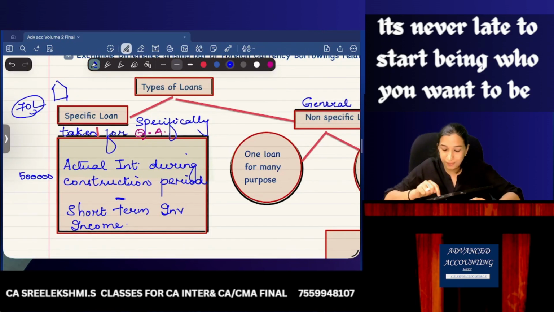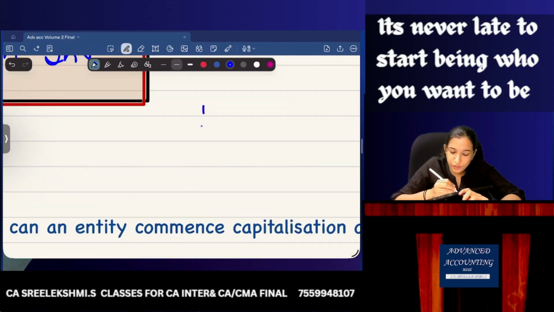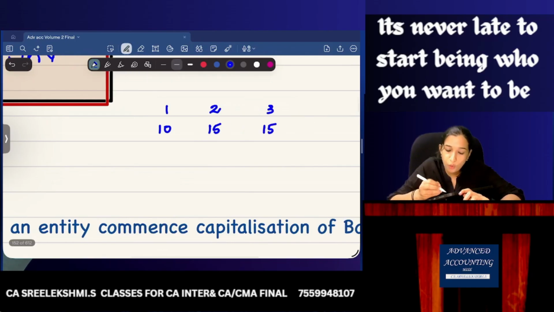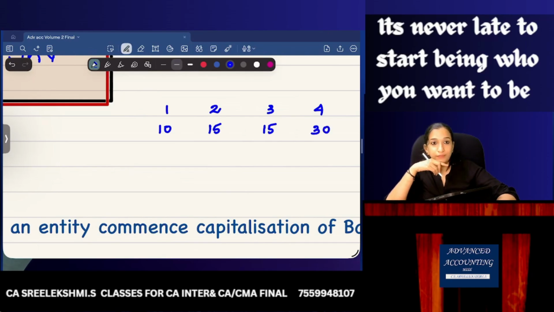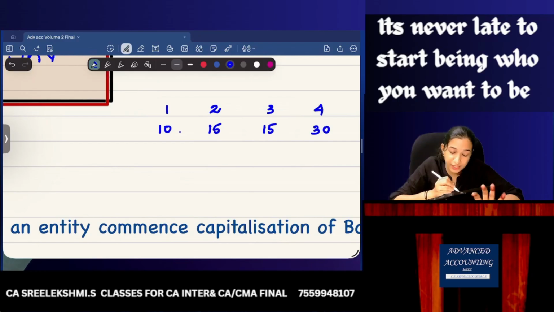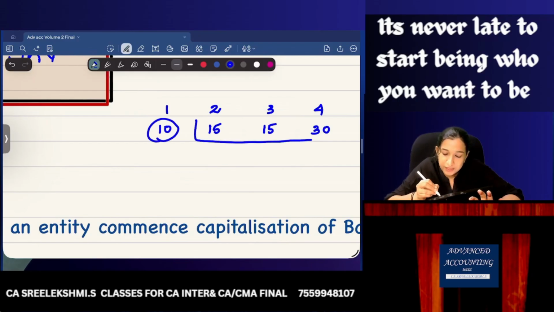No, on a piecemeal basis. So, for example, first month I withdrew only 10 lakhs. Second month I withdrew 15 lakhs. Third month, I withdrew 15 lakhs. And fourth month, I withdrew the balance. How much is there? 30 lakhs. So first month itself, I know that I need only 10 lakhs. So the balance, this 15 plus 15 plus 30, I can